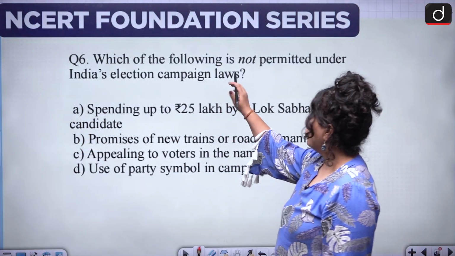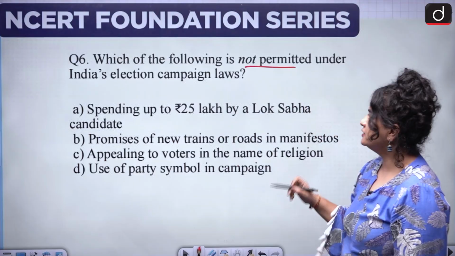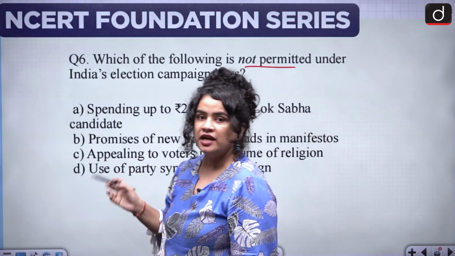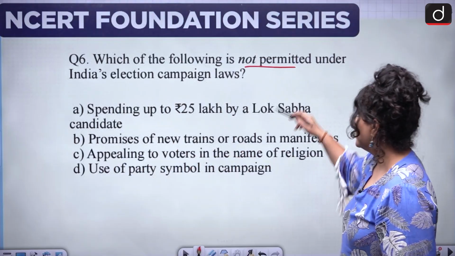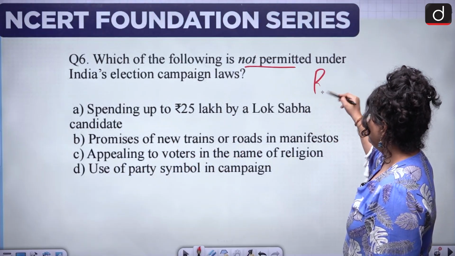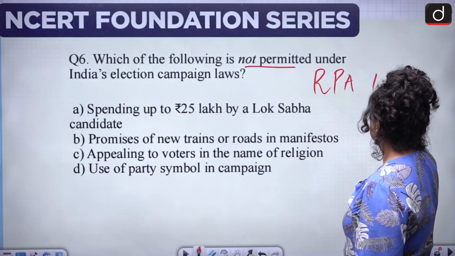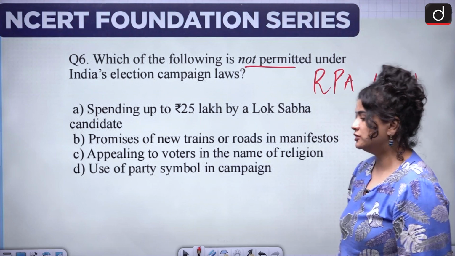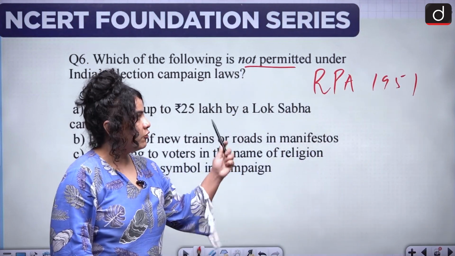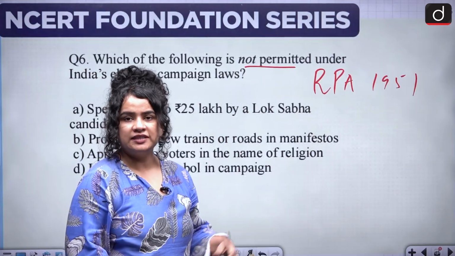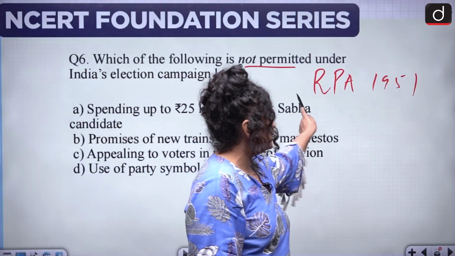Question 6, which of the following is not permitted under India's election campaign laws? Now, what exactly is India's election campaign laws? It is basically the Representation of the People's Act or RPA 1951. So there are two RPAs. One is the Representation of the People's Act 1950, and this is 1951.